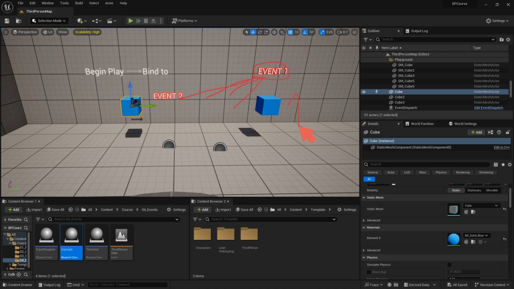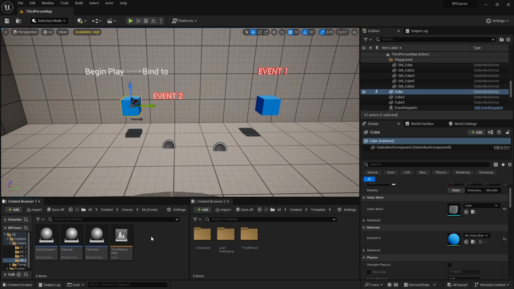So if you have one call in this event 1, and if you have 10 calls, these 10 calls are just going to be 10 times more expensive, because it has to do 10 separate calls for 10 separate events. So that's just one thing to keep in mind: event dispatching is nice, where you can have multiple subscribers to one event, but it also has a cost, so you never want to have too much.